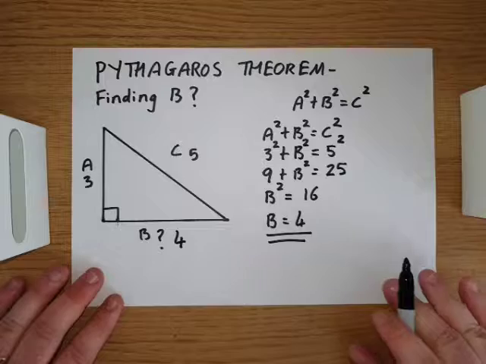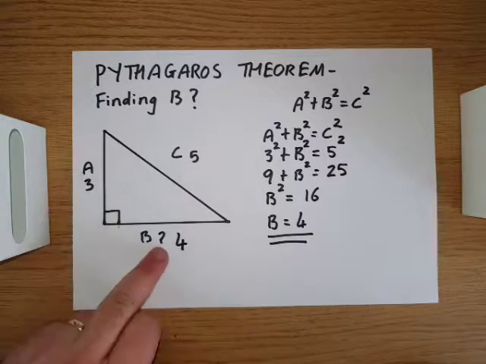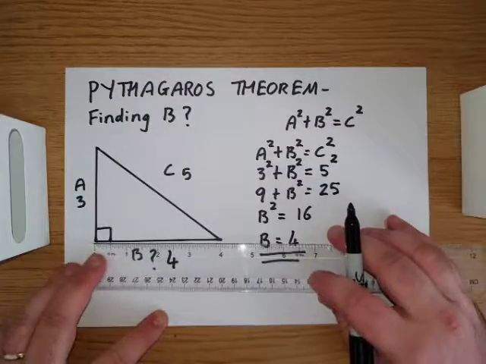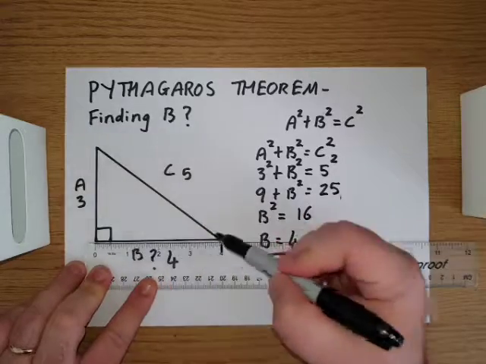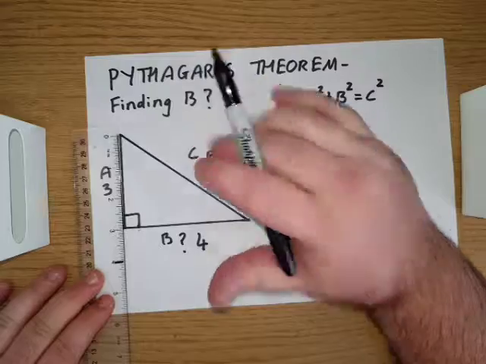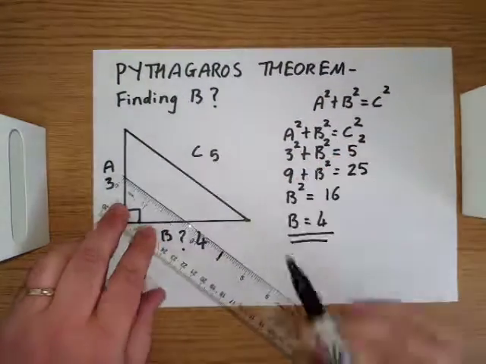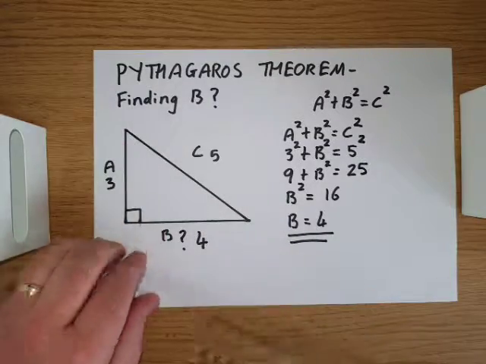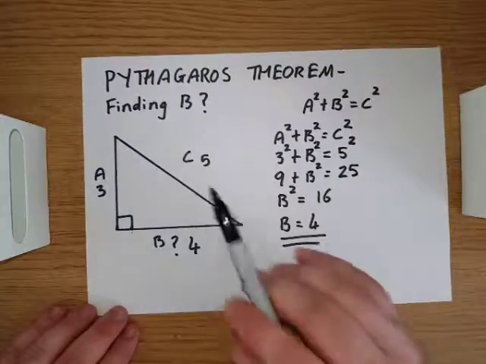So that's how you use Pythagoras Theorem. And a simple way to check is 3, 4 and 5. This is actually a scale diagram, so 1 inch per unit. So we have 4 along, we have 3 down, and all going well, this should add up to 5. And there you go, 5. So A squared plus B squared equals C squared, and that's an explanation of Pythagoras Theorem.